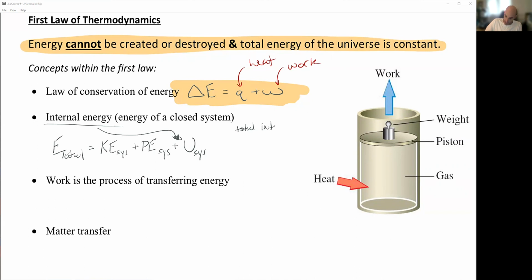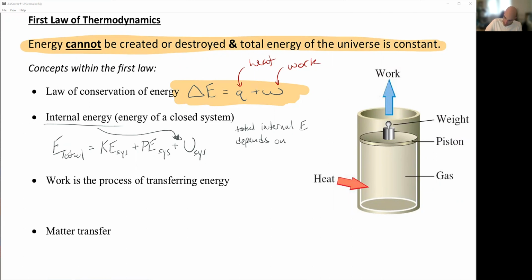The internal energy depends on all of the states of matter and the types of particles and the number of particles. So it's basically the chemical makeup and the energy locked away within bonds and those types of things. So the total internal energy depends on all the chemical factors.